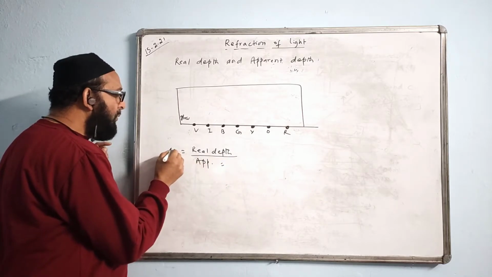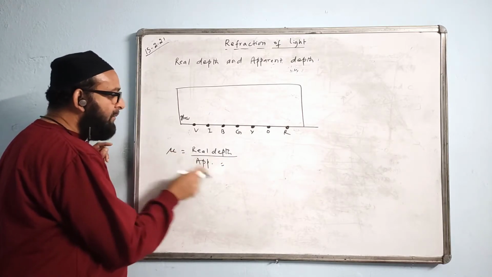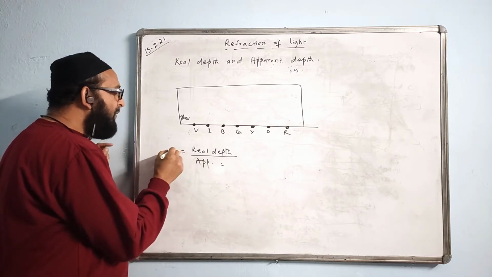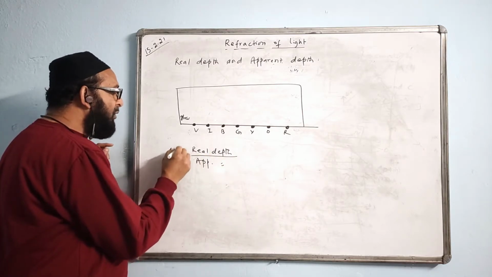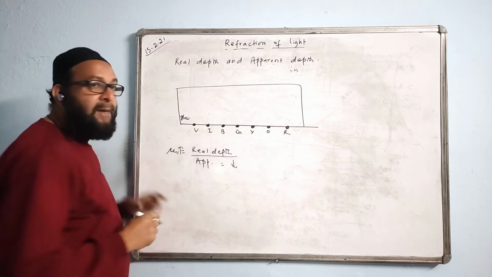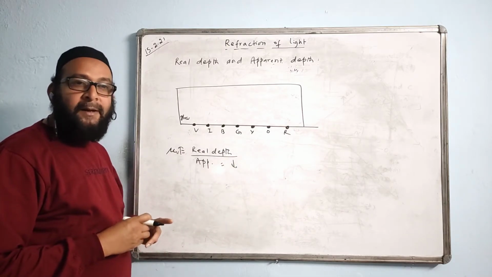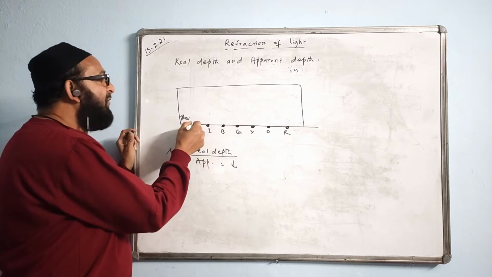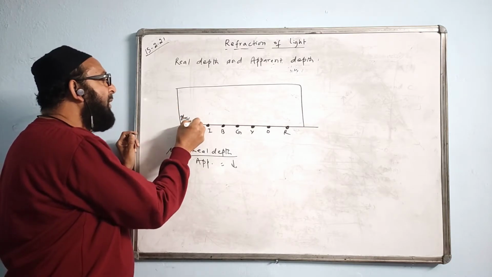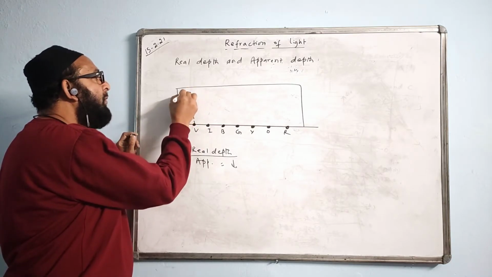Mu and apparent depth are inversely proportional. The more the value of mu, the less the apparent depth. Violet has the maximum value, so the apparent depth will be minimum. When the apparent depth is minimum, that means the shift or raising of the position will be maximum. Like this, violet will be seen somewhere around here.